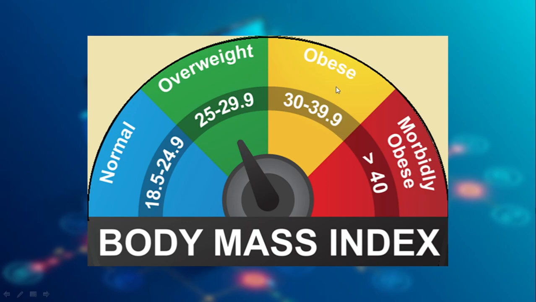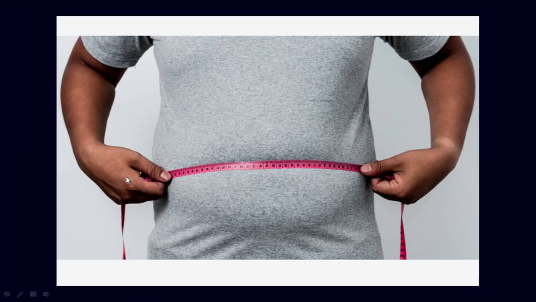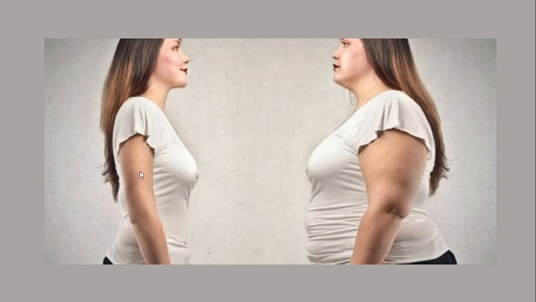If your BMI is 30 to 39.9, then you are obese. So overweight to obese. If your BMI is greater than 40, you are morbidly obese. That means you are more obese. So therefore it is very dangerous, indicated by red. So therefore you need to bring this from obese to overweight to normal. Now check how obese you are. So you can check whether you are a healthy person or an obese person by using the BMI values.